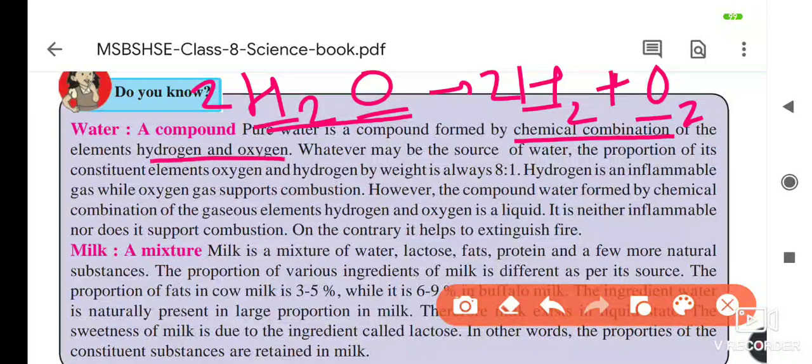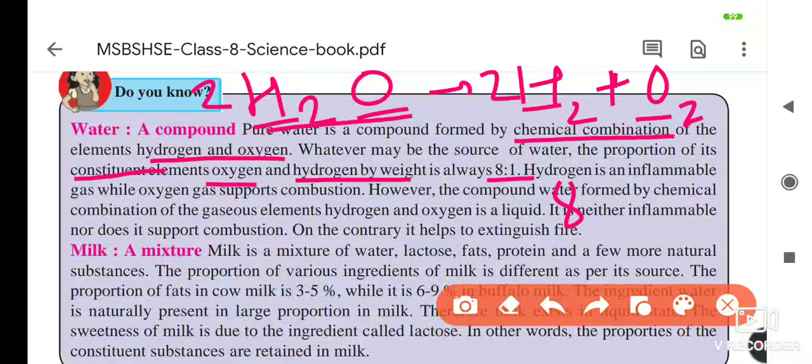Which are those elements? Oxygen and hydrogen. Whatever may be the source of water, the proportion of its constituent elements, oxygen and hydrogen, by weight is 8:1. So what they told you is that the oxygen and hydrogen percentage is given as 8:1, which means 8 is oxygen and 1 is hydrogen. In this way its proportion is there.